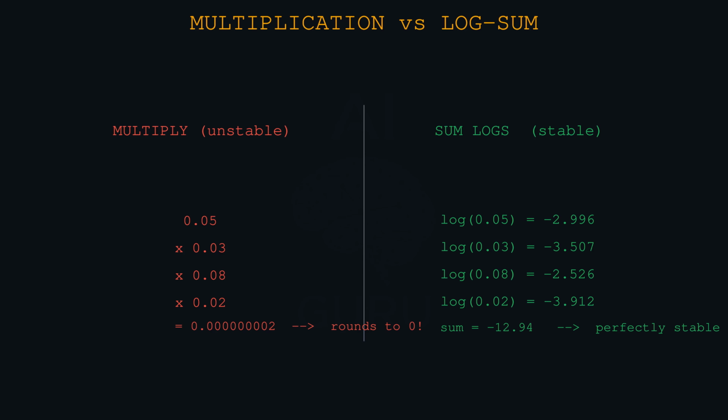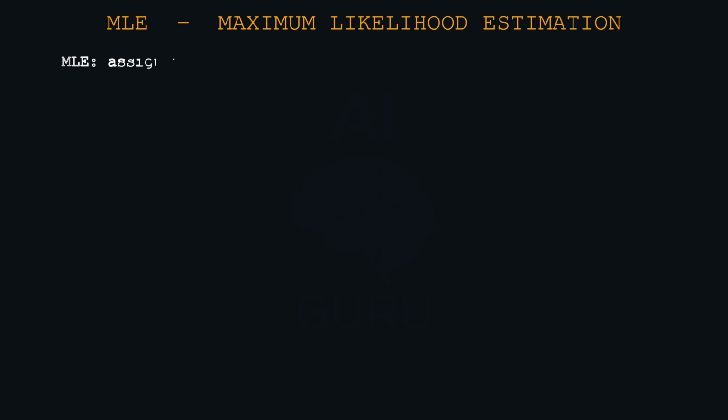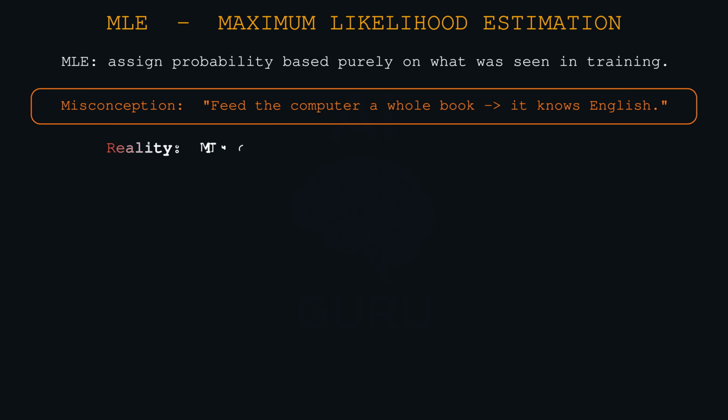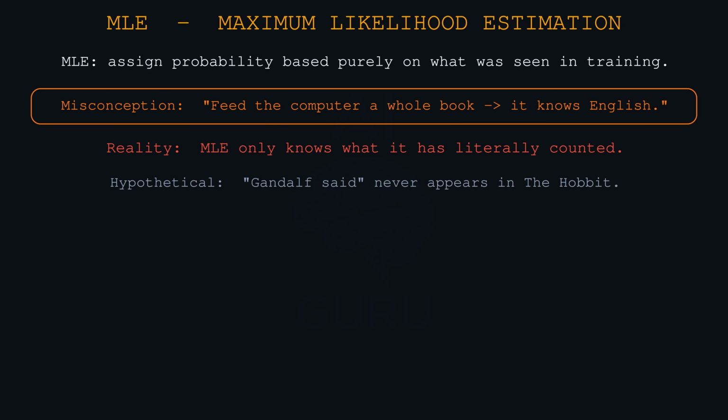Now let's go back to that crisis you mentioned earlier. The data sparsity problem. The 0 probability trap. Right. This is the fatal flaw of the basic n-gram model. We call it maximum likelihood estimation, or MLE. It relies entirely on what it has seen before.